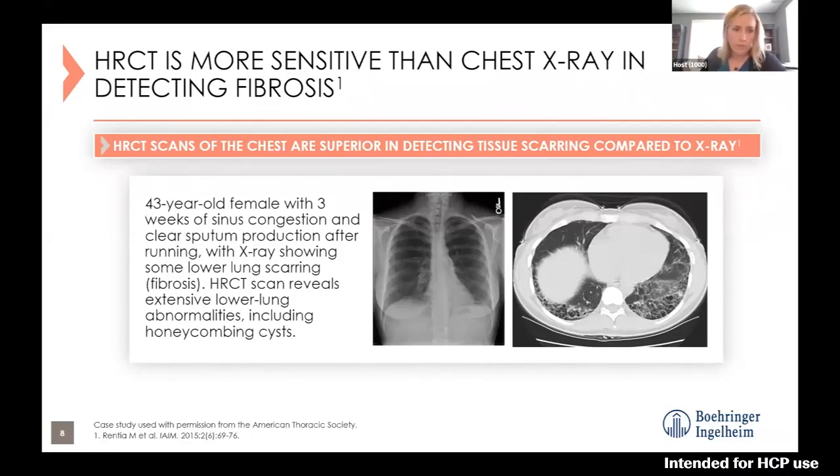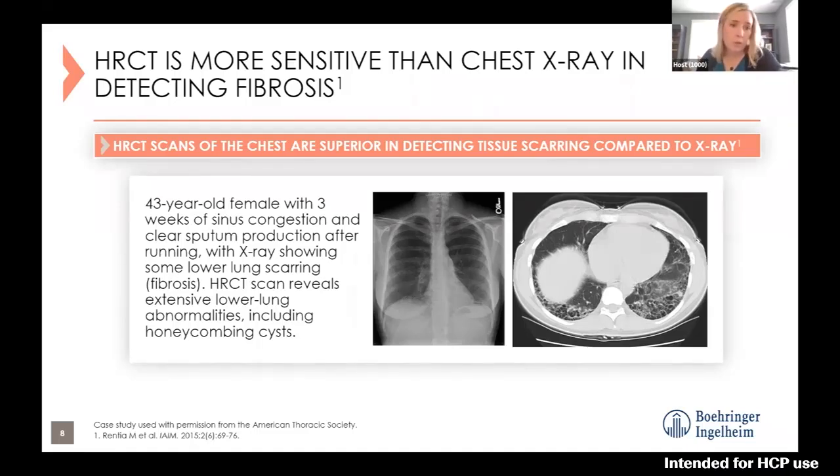I encourage you, that's the best way to learn: pull up the images, read the interpretation from the radiologist, and see if you can figure out what they're talking about and slowly learn what exactly we're seeing. Certainly, if you see some of these things mentioned on a report from a radiologist, it might raise some red flags, especially if the patient does not yet have a diagnosis of interstitial lung disease.